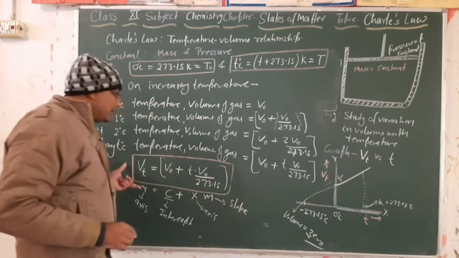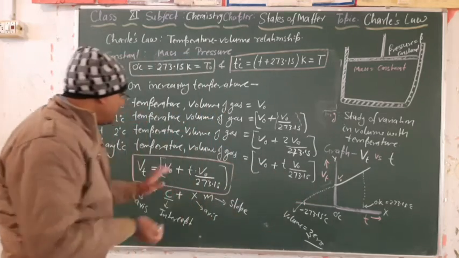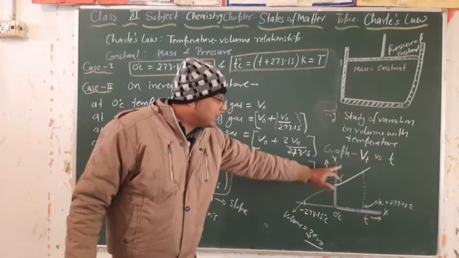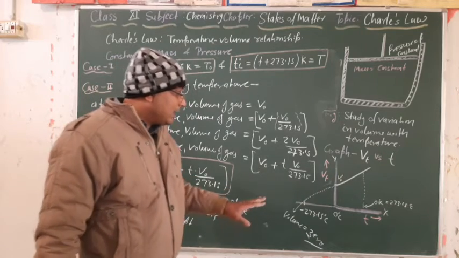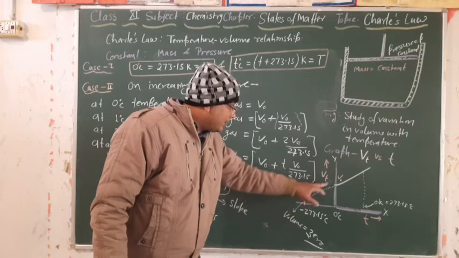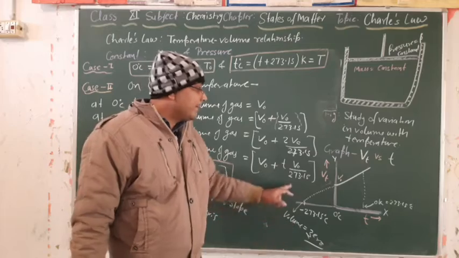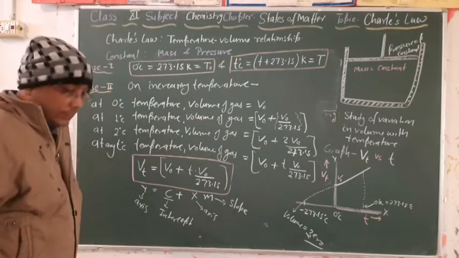So with the help of this relation we can explain the relation of volume versus temperature with the help of a graph, and finally we got from this graph that the volume of the gas at minus 273.15 degrees Celsius becomes 0. Is it clear? So clear.